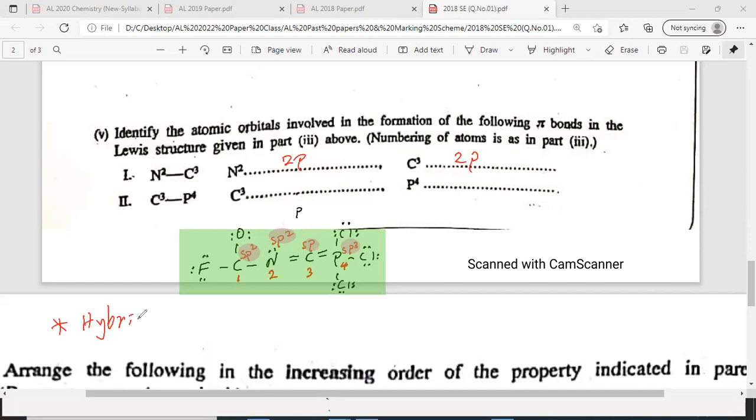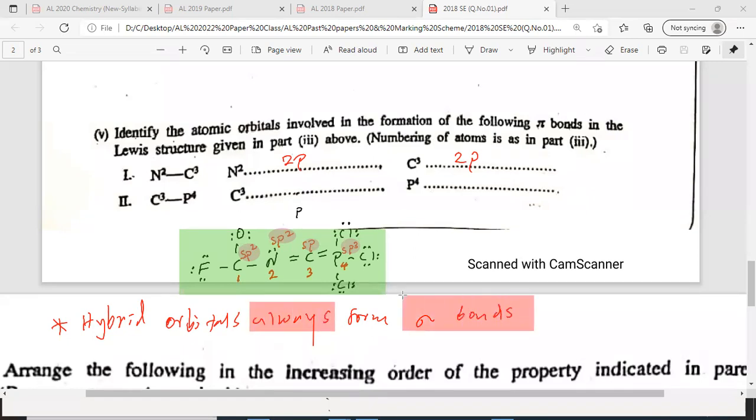Hybrid orbitals always form what bonds? Sigma bonds. Always. Please highlight the word always and then highlight sigma bonds. Hybrid orbitals always form sigma bonds, never pi bonds. They will never form pi bonds.